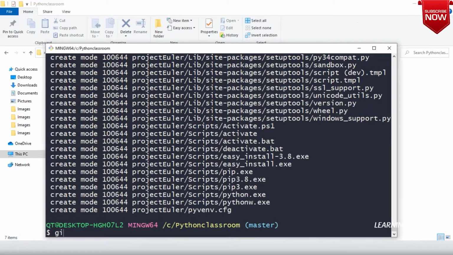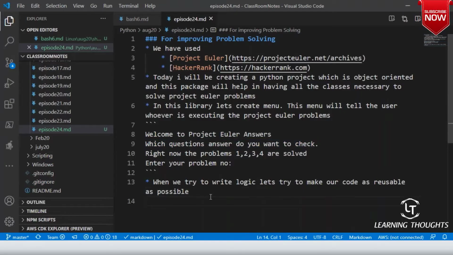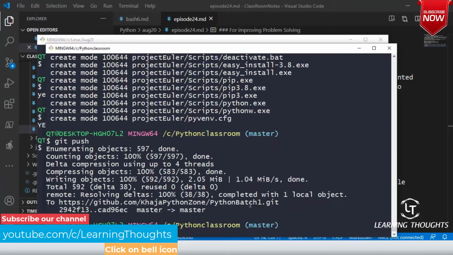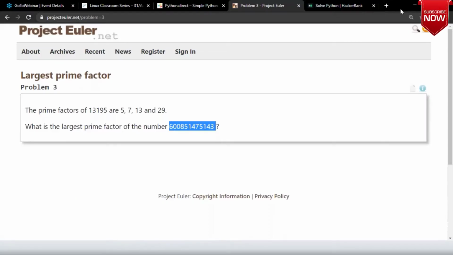Now let me push this and let me add this stuff to the classroom notes. So we have tried to solve 3 problems in our newly created project, located at, let me give you that link. Let me go over here.